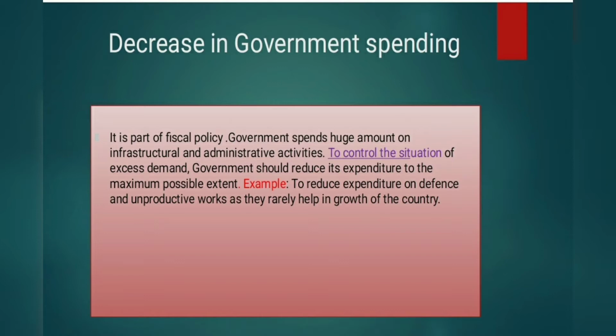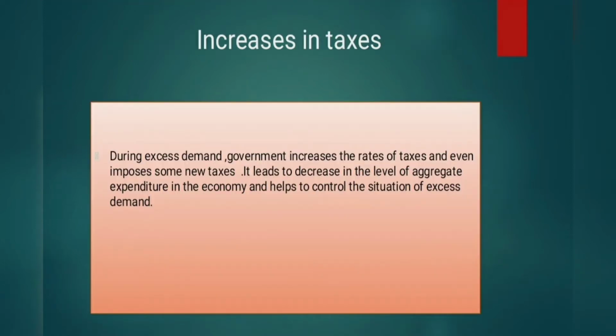Next topic is increase in taxes. During excess demand, government increases the rates of taxes and even imposes some new taxes also. It leads to a decrease in the level of aggregate expenditure in the economy and helps to control the situation of excess demand.